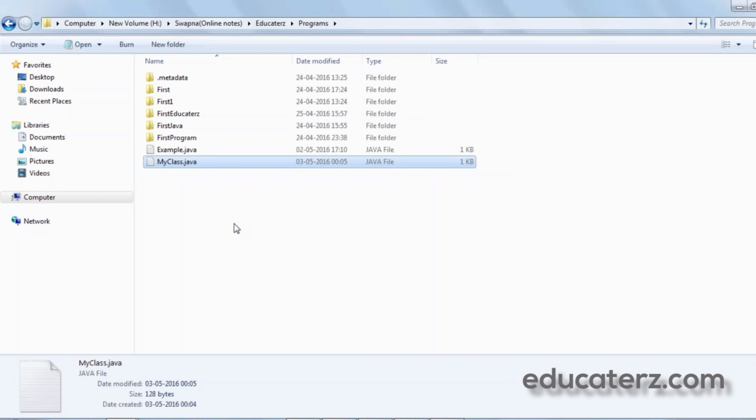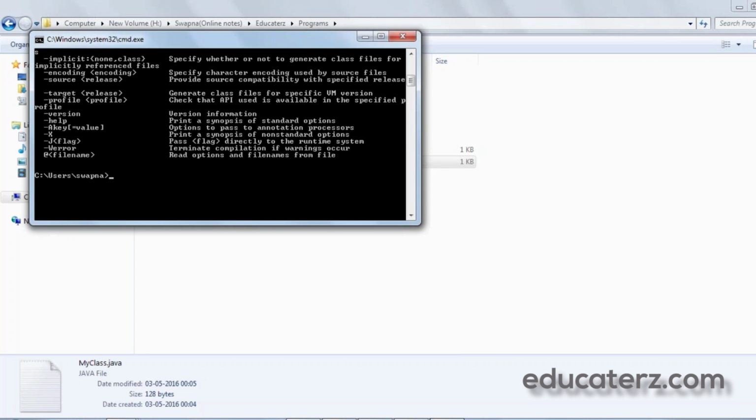Now how do we execute this particular program through command line? First we need to go to the path where our file is. So I'm just copying the path and changing the path here.